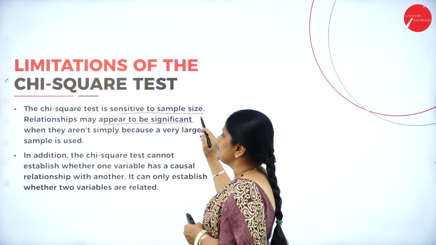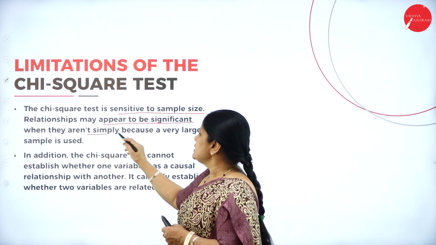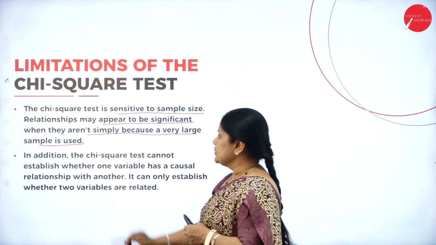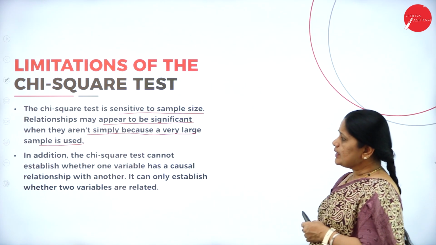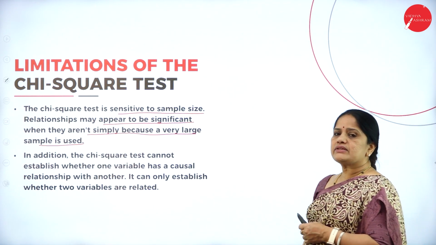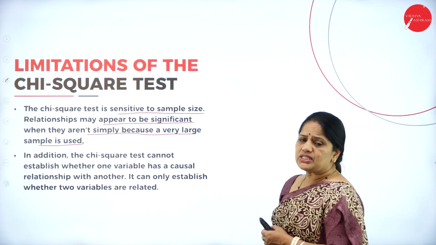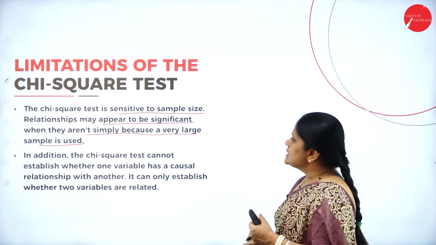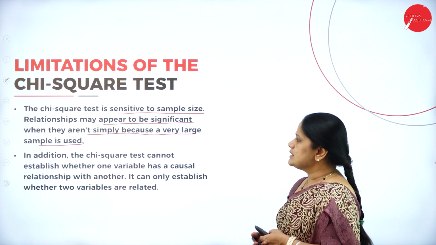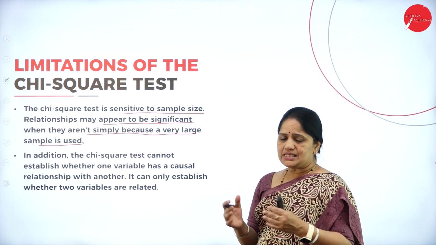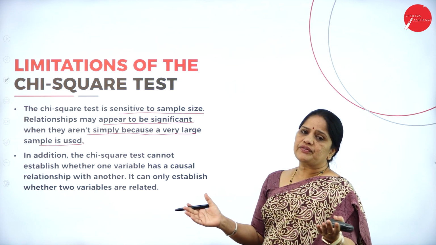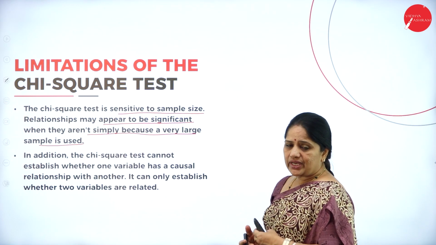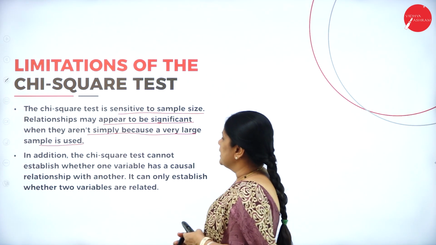Relationships may appear to be significant when they aren't, simply because a very large sample is used. So, the chi-square test is sensitive to sample size. What are the limitations of this chi-square test? First, it is sensitive to the sample size. We may say that there is a correlation between the two variables when a very large sample is being used.